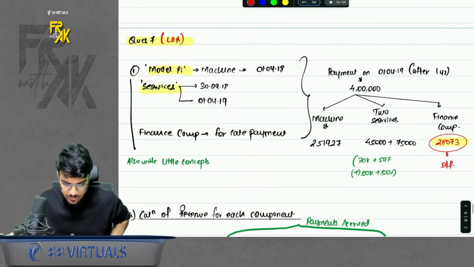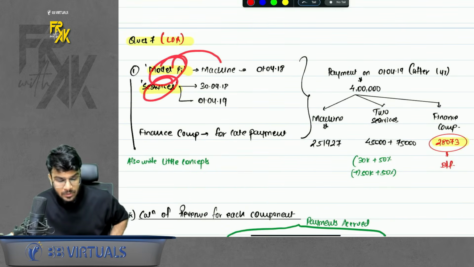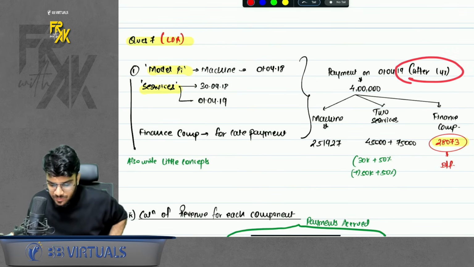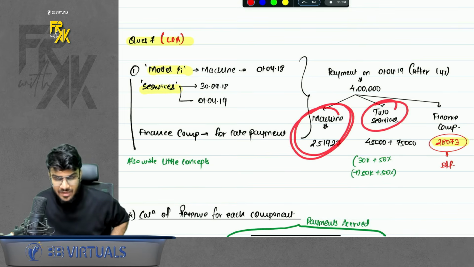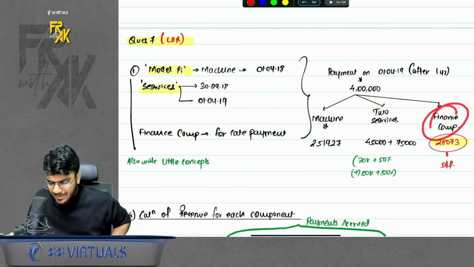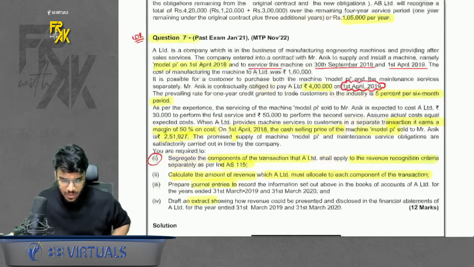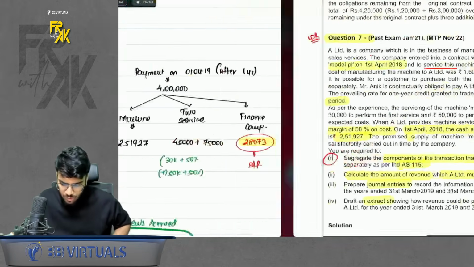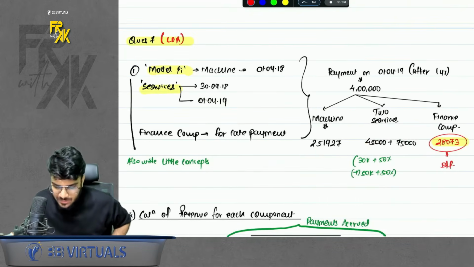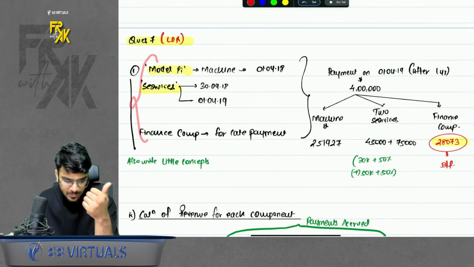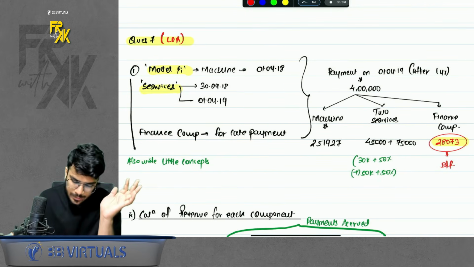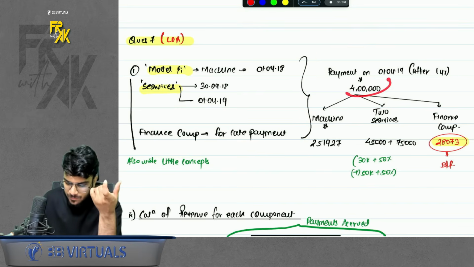See, question number 7. So we are giving this machine and these two services. So because the payment is received after 1 year, we will charge for some finance component also. So the SSP of machine and services are given in the question if you read it carefully. The balancing figure I will treat like a finance component. Now how to account for this? So they want us to separate the 4 lakhs between all the 3 parts. So first, how many components do we have? We have 3 components: machine, services and finance component. Next is they want us to bifurcate the 4 lakhs between all the 3 components.